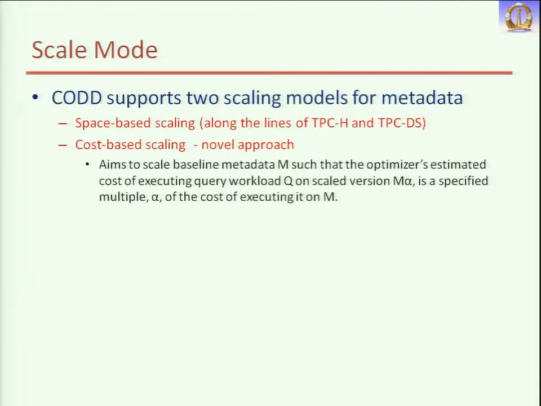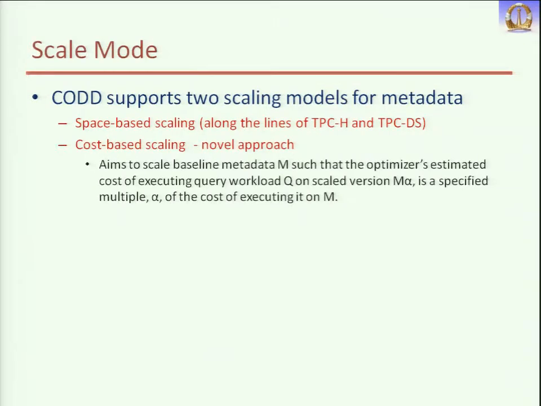Now the code supports two scaling modes of metadata. Usually, if I say scale, you will scale the size of data. You will say, I have 100 rows, I will make that 500 rows. So I will do 5 times in each relation. That's our space-based scaling. We have these TPCH and TPCDS benchmark databases, and according to that we have done it. So this is very simple.